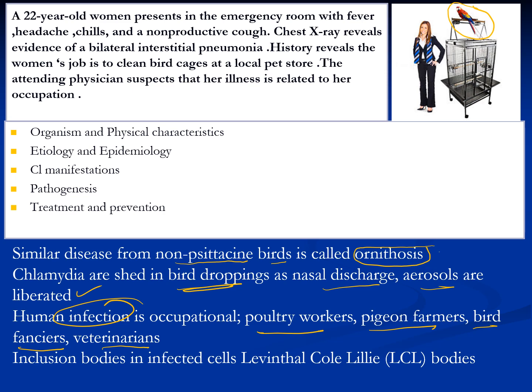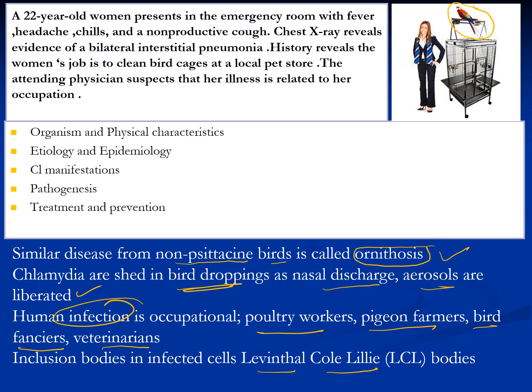But keep in mind that a similar disease from non-psittacine birds is called ornithosis. Don't get confused between ornithosis and psittacosis. Psittacosis is exclusively with parrots and their relatives, whereas disease from birds other than psittacines is called ornithosis. The inclusion bodies in Chlamydia psittaci, or psittacosis, are Levinthal-Cole-Lillie bodies, LCL bodies.